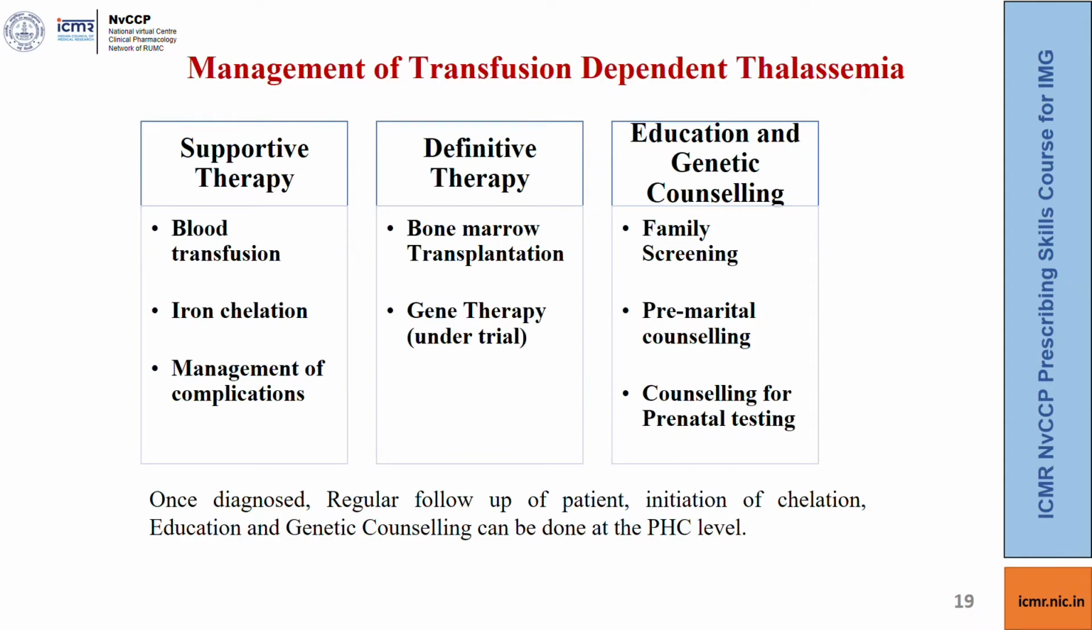The management of transfusion-dependent thalassemia can be broadly classified into supportive therapy, definitive therapy, and education and genetic counseling. The definitive therapy, that is bone marrow transplantation, is quite expensive and is available at few centers across the country. So the majority of the patients undergo supportive therapy in the form of blood transfusion, iron chelation, and management of complications. Once diagnosed, regular follow-up of the patient, initiation of chelation, education and genetic counseling can be done at the level of the PHC. Education and genetic counseling will comprise family screening, premarital counseling, and counseling for prenatal testing.